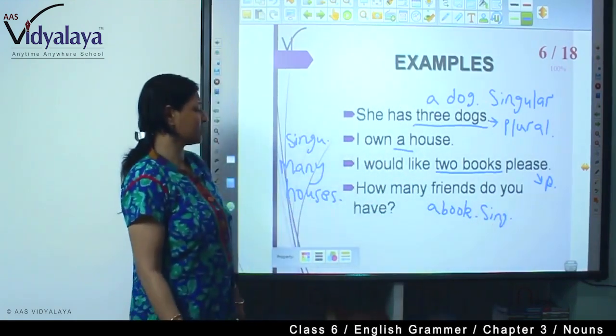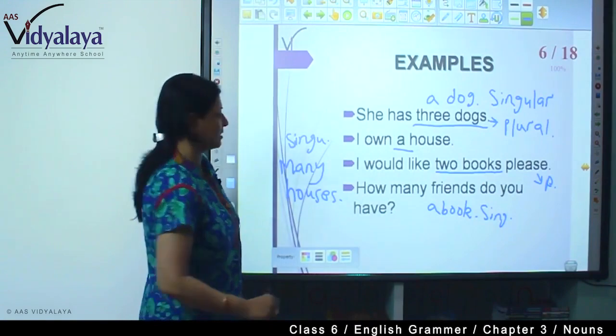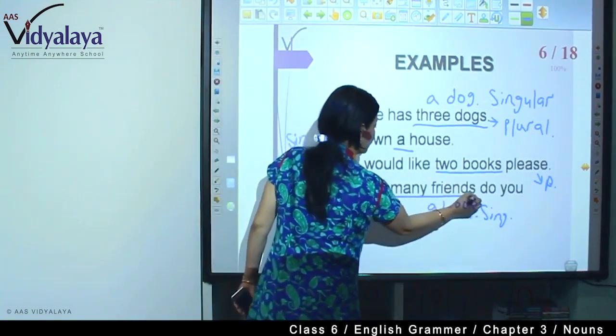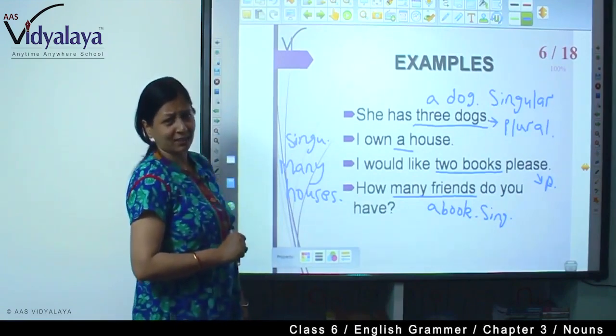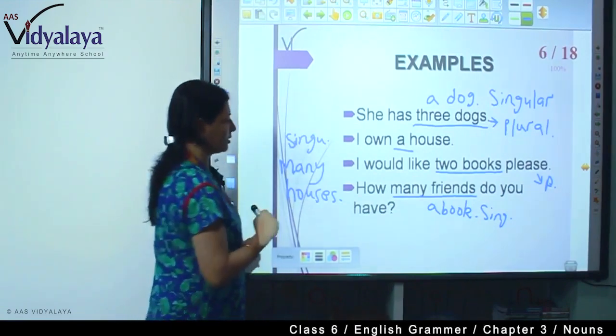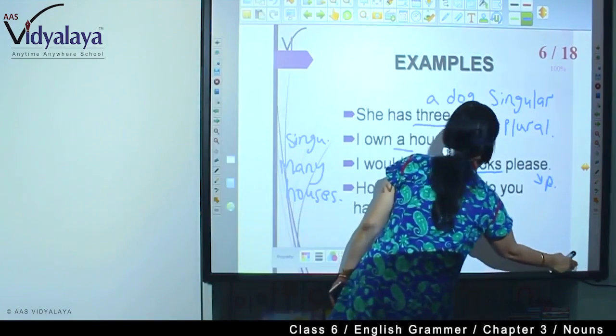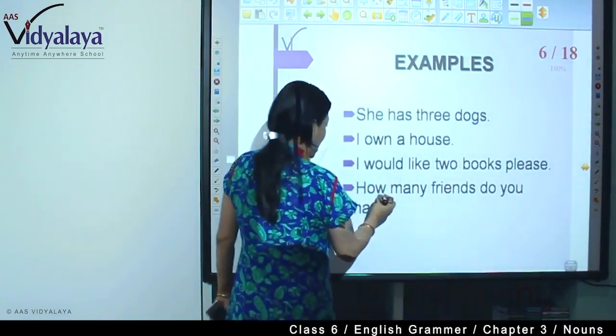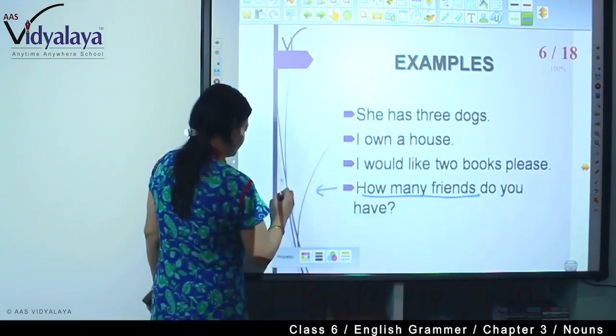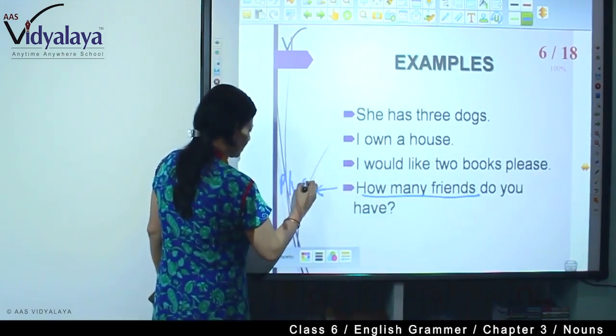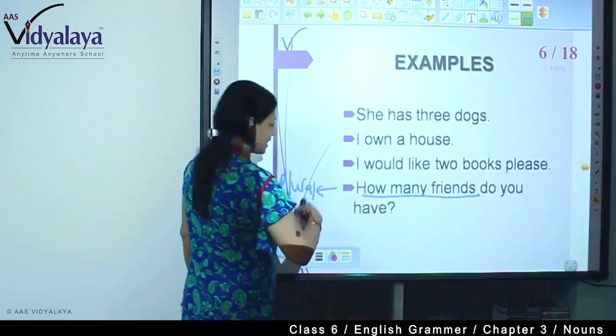Then how many friends do you have? Friends, how many? So this is also plural. Do you have a friend? A friend, singular. So how will we explain this? How many friends do you have? This is a plural sentence showing plural. Many friends.